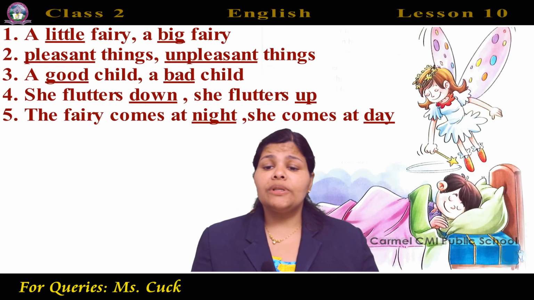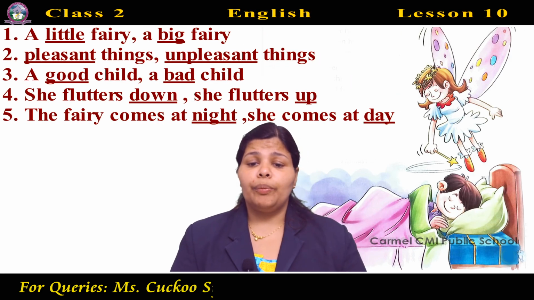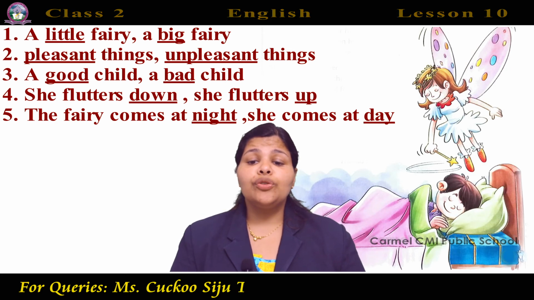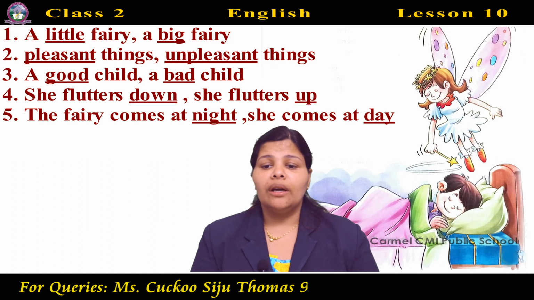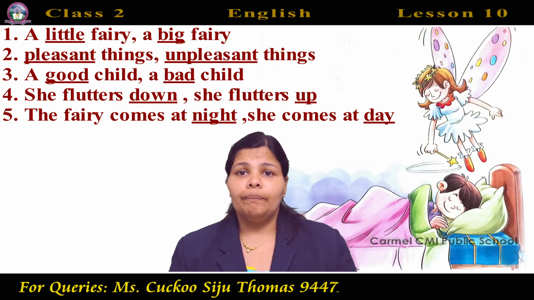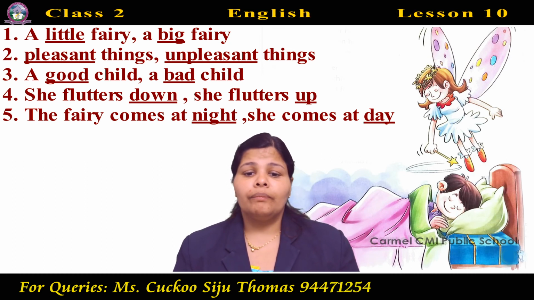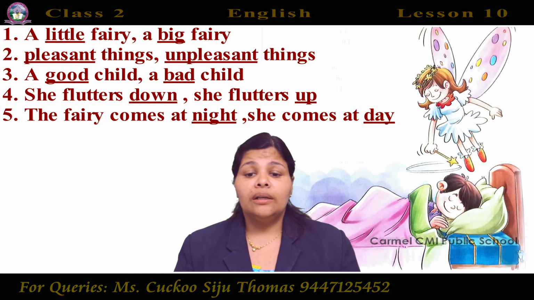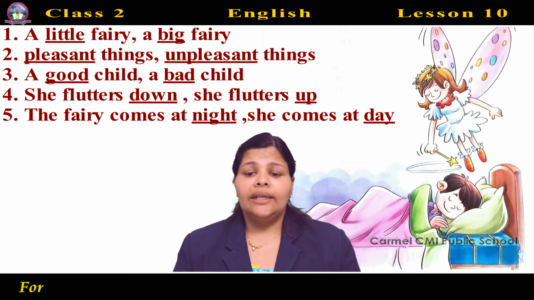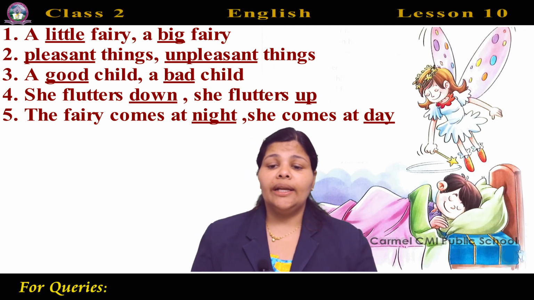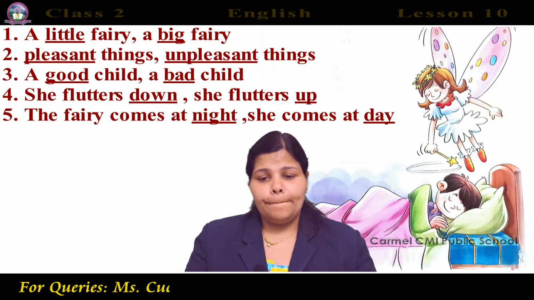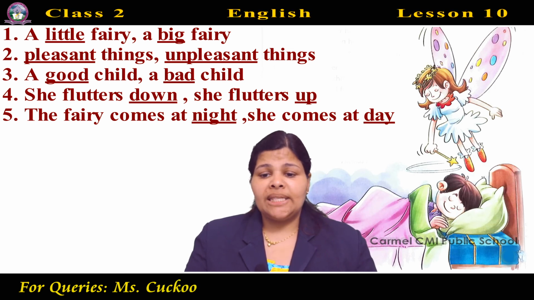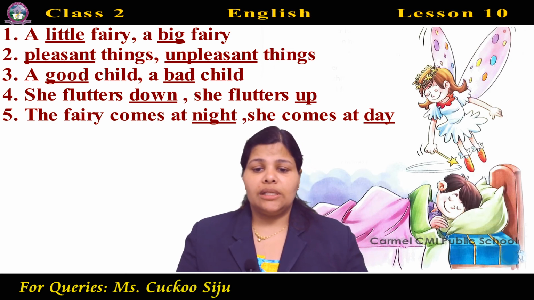Find and write opposites of the underlined words from the poem. A dash fairy, a big fairy. The underlined word is big. What is the opposite of big? Little. Opposite of big? Little. Next. Dash things, unpleasant things. Which is the word underlined? Unpleasant. What is the opposite of unpleasant? Pleasant. Pleasant things, unpleasant things.